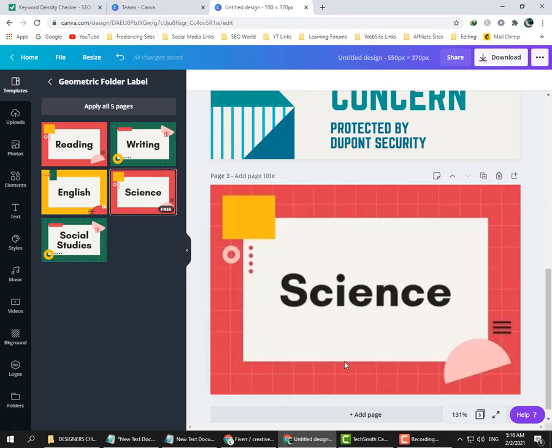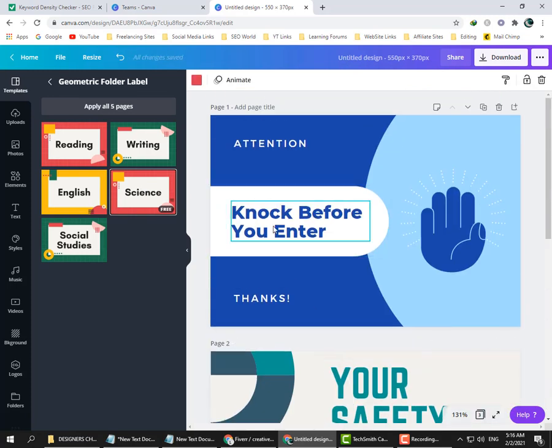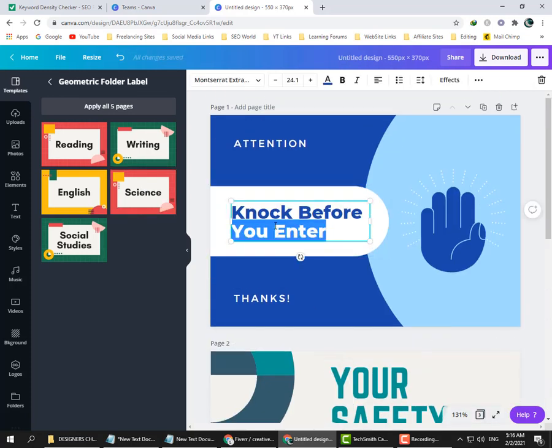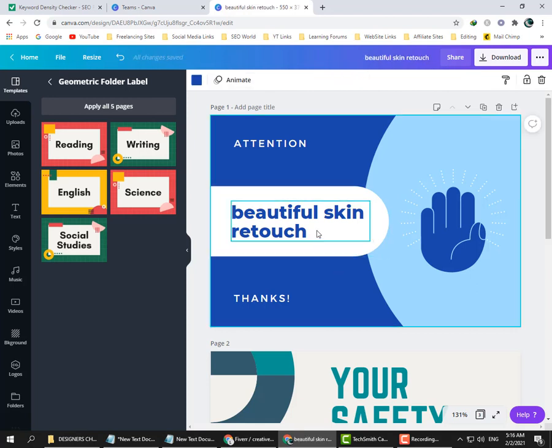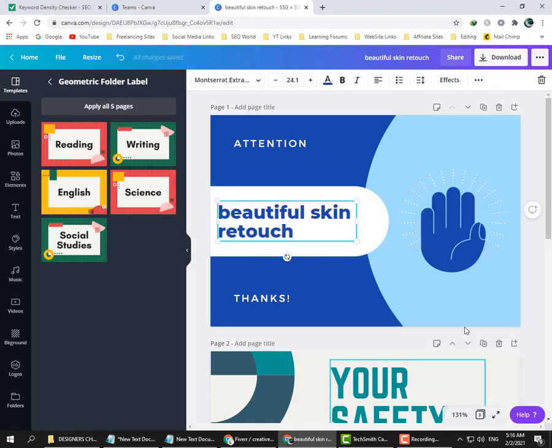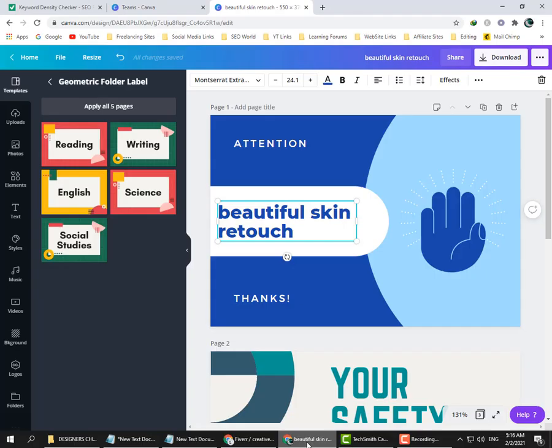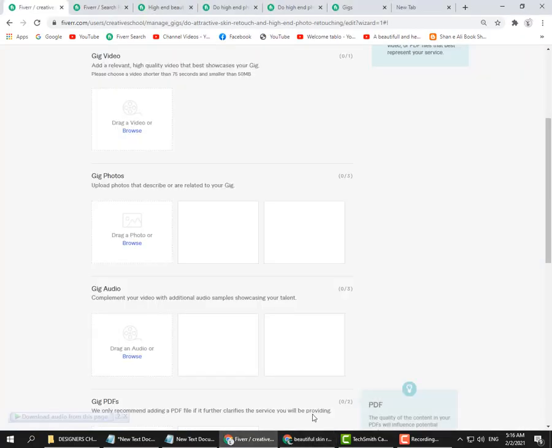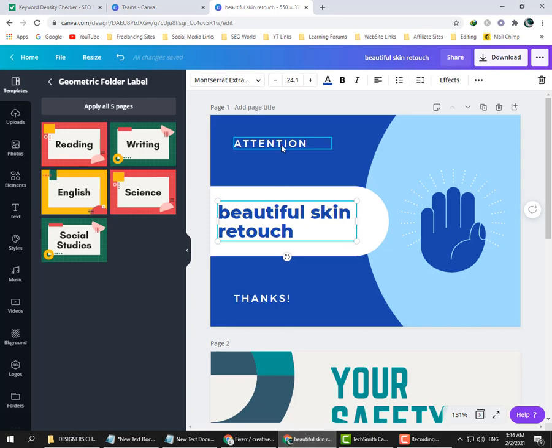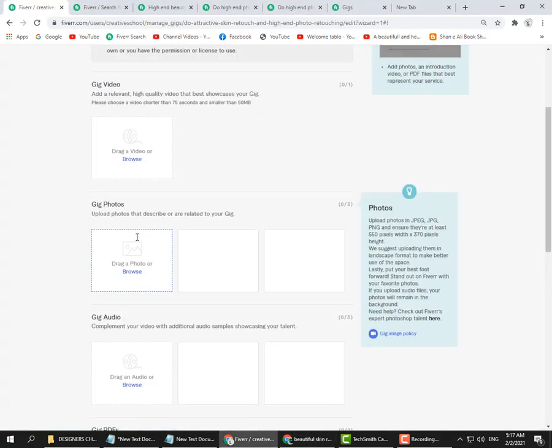If you don't know how to create a picture on Fiverr, these are the templates you can edit. Skin retouch, you can create from here, but this is a long topic. I will create a video about this topic inshallah very soon.